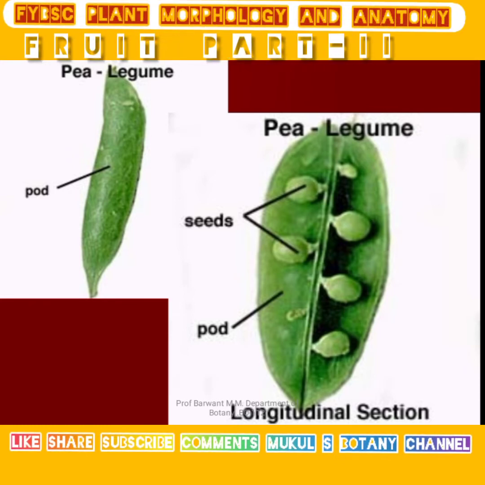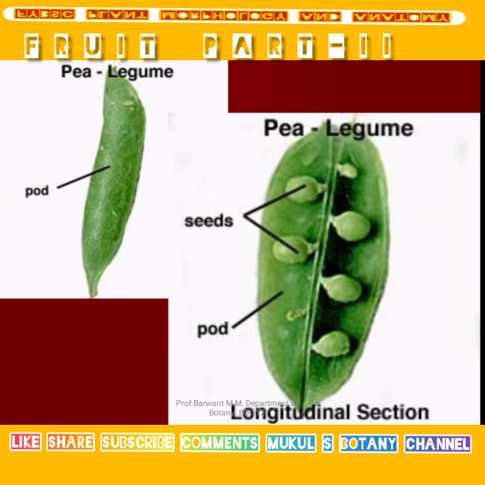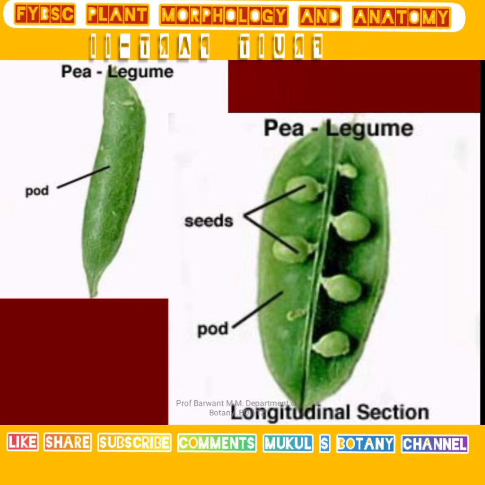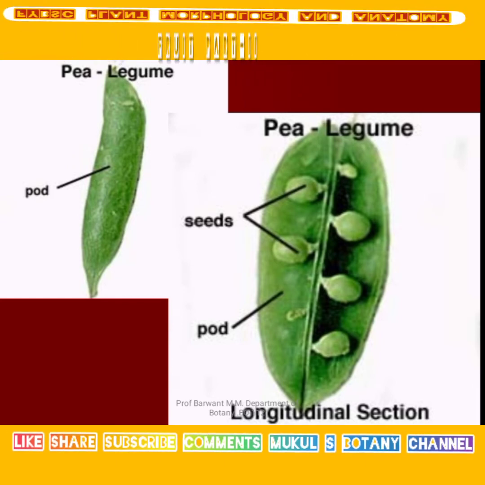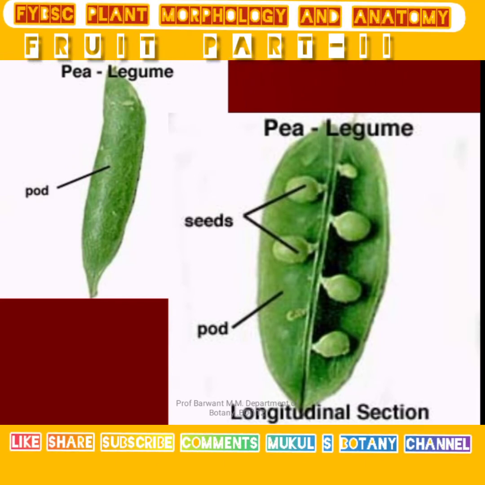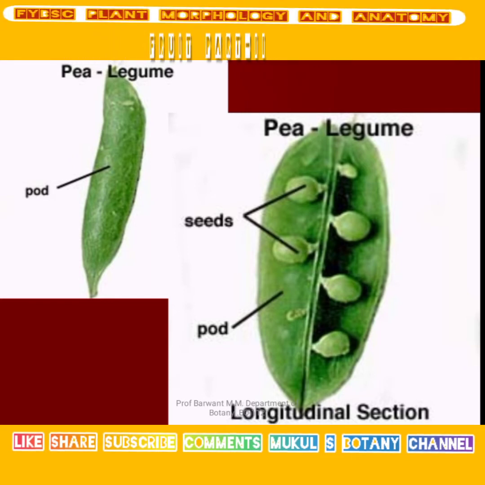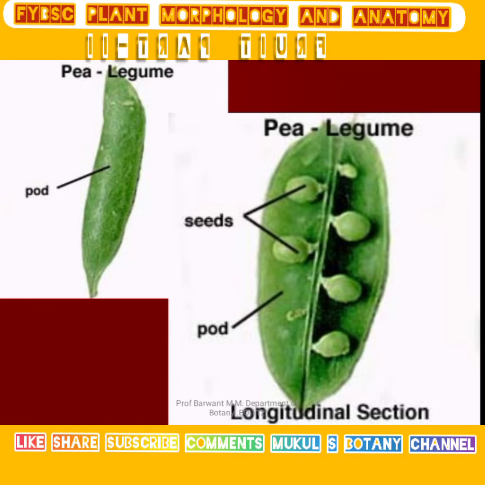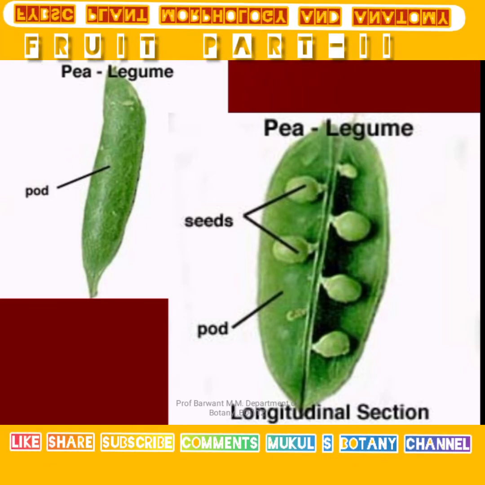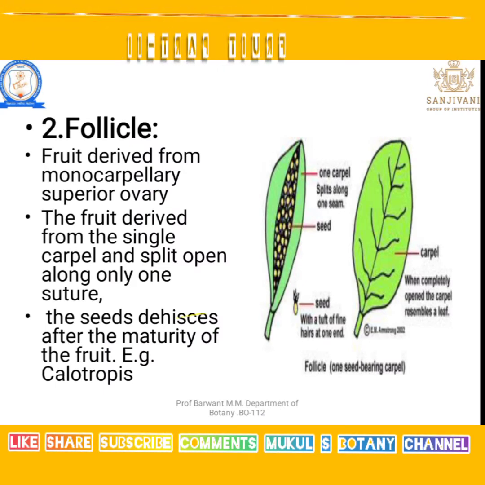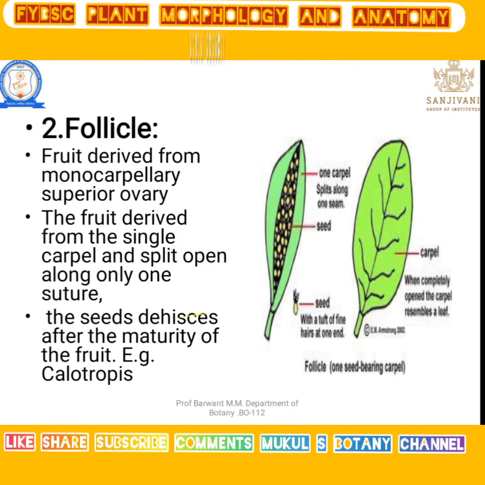The outer surface of that wall is considered a suture, and where the two come together and the pod closes, that is known as a suture. There is a central line, which is one suture, and the two opposite lines, when we close the pod, come together, and that is another suture. At maturity those two sutures break and the seeds come outside.